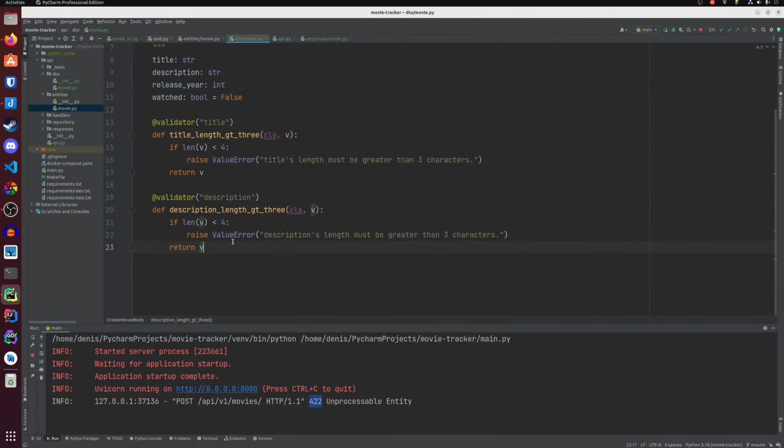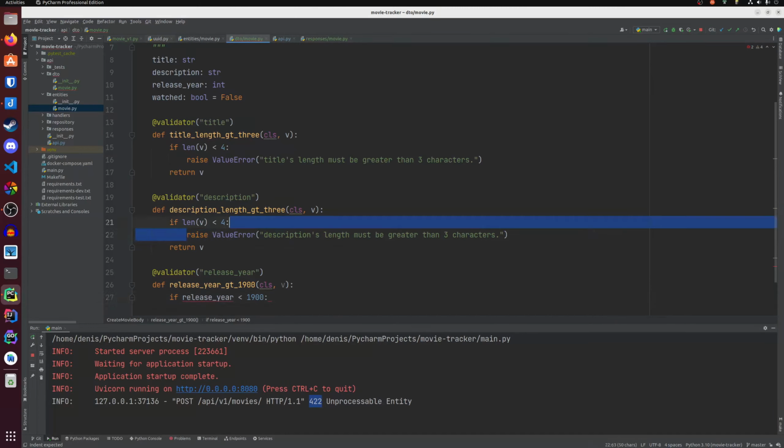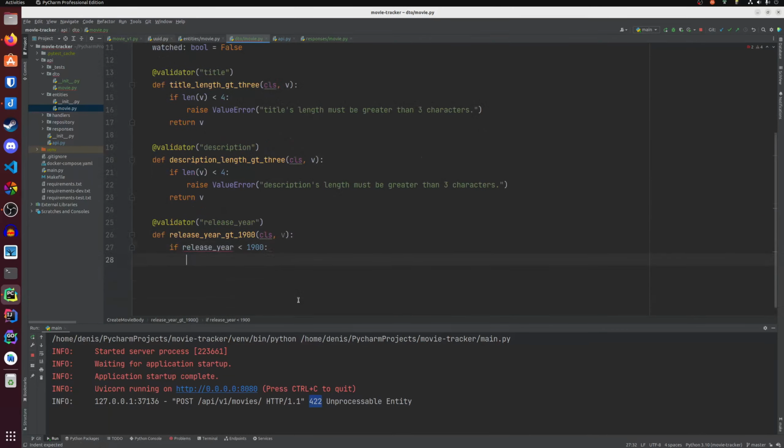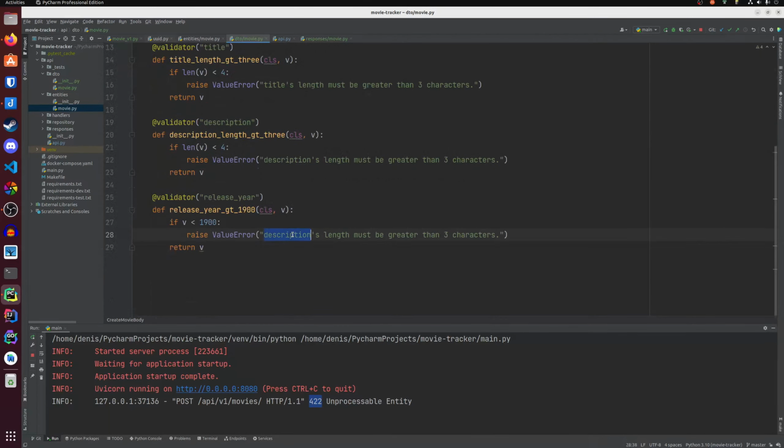Let's validate the release year. We want release year to be greater than, I'm just picking a random number here, 1900. Class method decorated with validator, give the field name, and if release year less than 1900, then we'll raise a value error with v, release year must be greater than 1900.